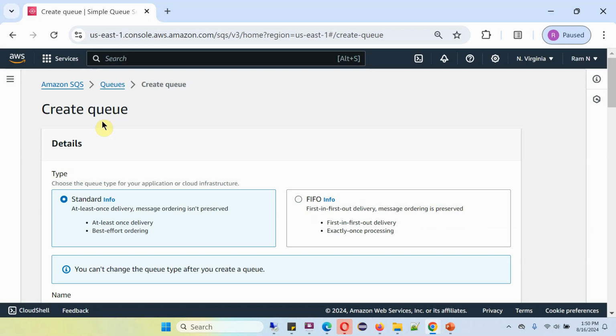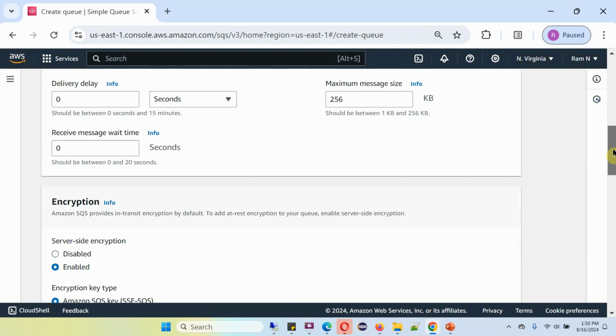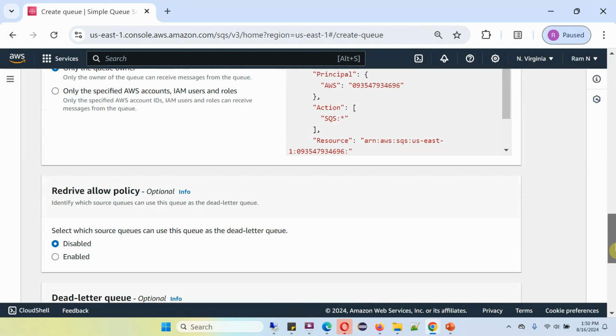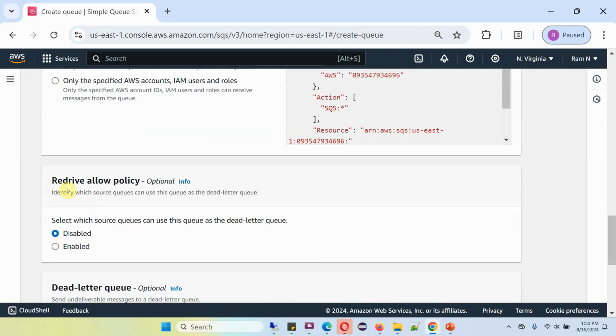Here you can see the create queue page of Amazon SQS. And here you can see the redrive allow policy section, and using these options we can enable or disable the redrive allow policy.